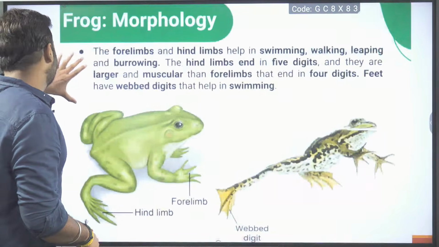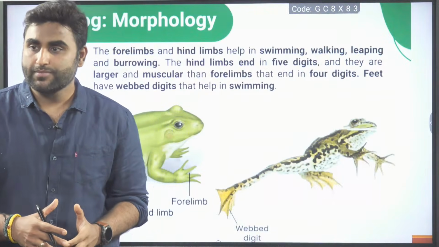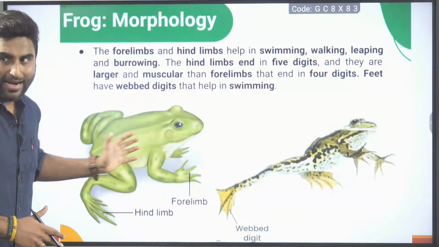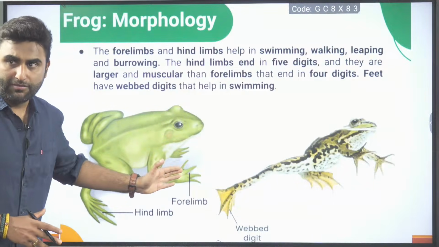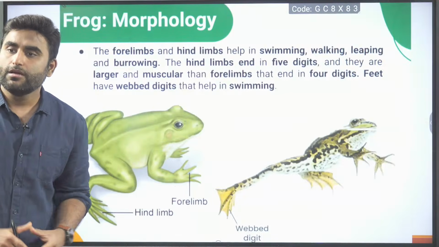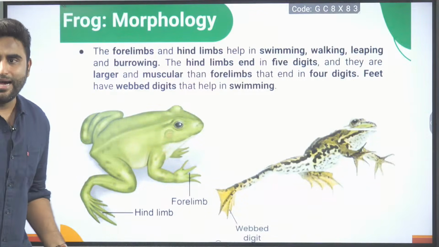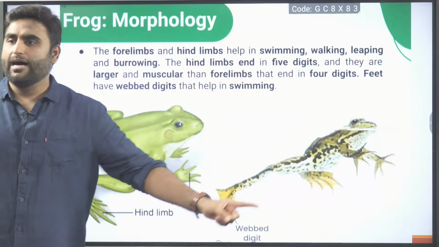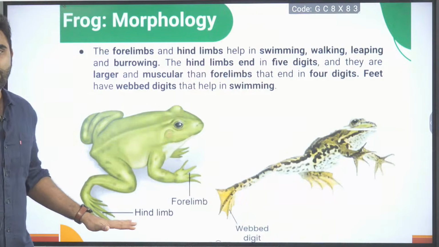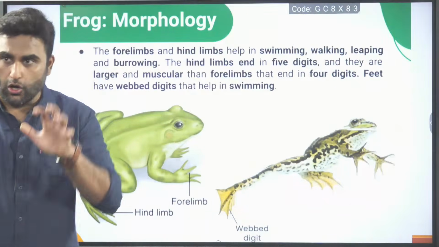Next, now talking about their forelimbs and hind limbs. Please observe the forelimb and hind limb. The forelimb has how many digits? 4 digits. The hind limb has how many digits? 5 digits. Yes.